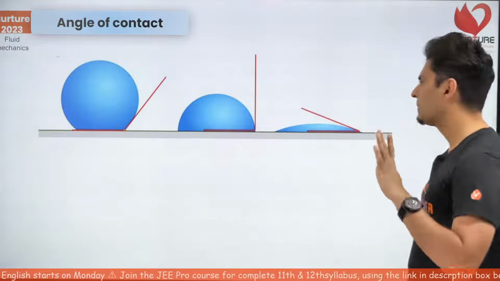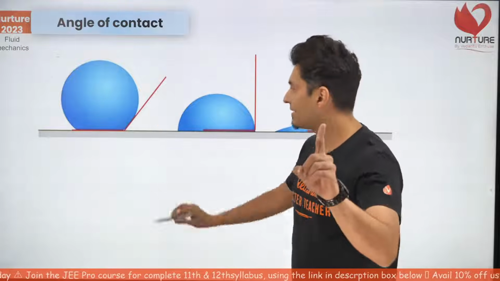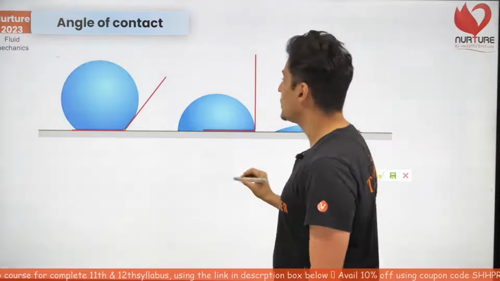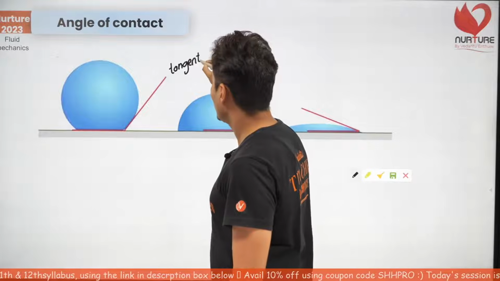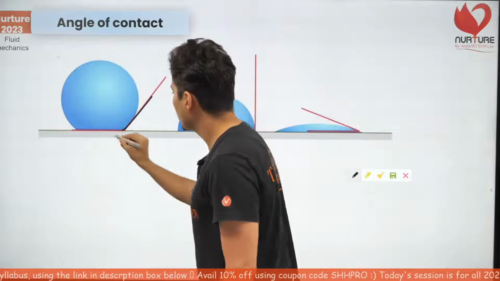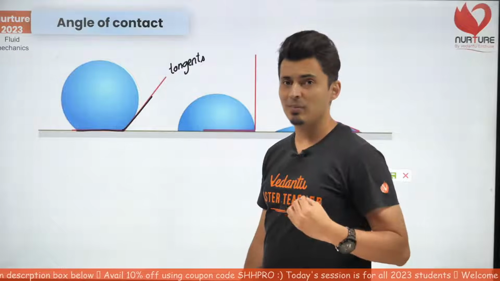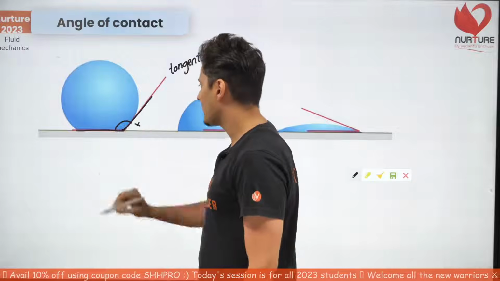So simply put, wherever the liquid meets the solid, look at this, at that point you draw two tangents, one to the liquid surface, one to the solid surface. Now you have two ways of measuring the angle. One, you can measure this angle, one you can measure this angle.